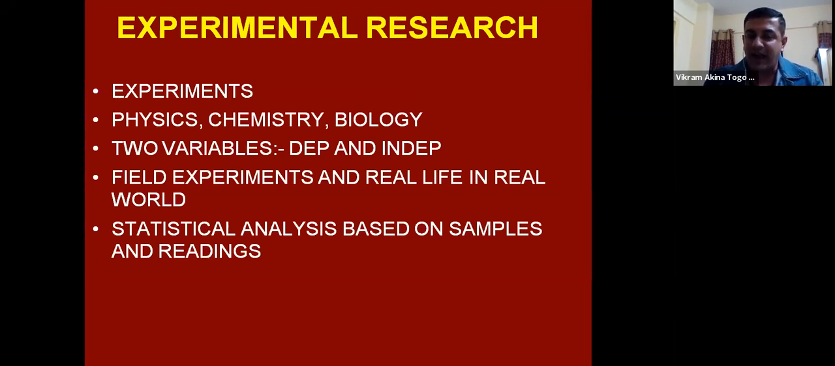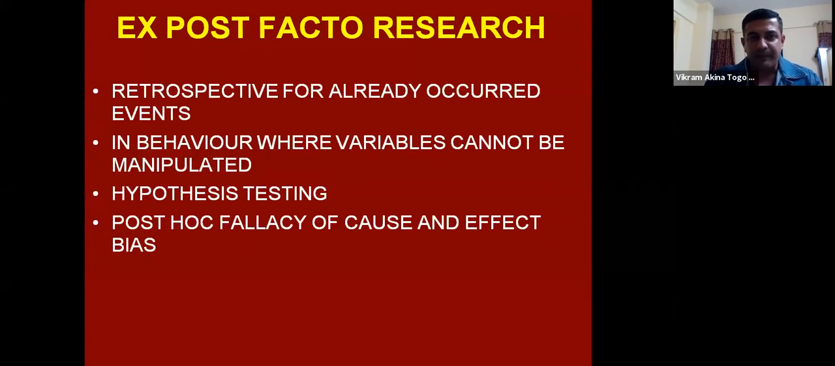In field experiments, we are not based on any assumptions. We are just taking inputs and analyzing them, with statistical analysis based on samples and readings. So in chemistry, when we do iterations, or in physics, when we do measurements, that is what brings us to this aspect. Okay, ex post facto research.